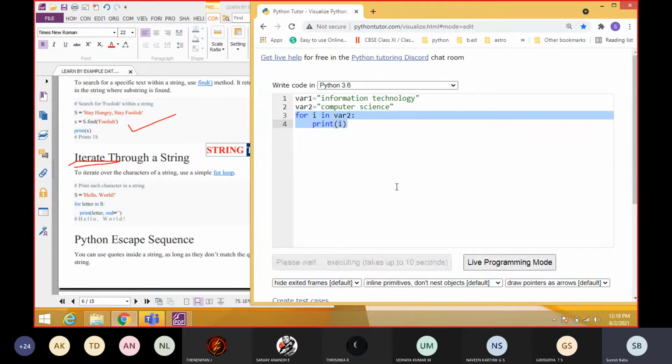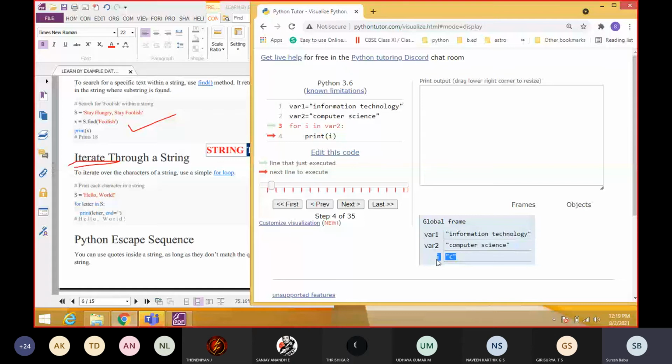First iteration it detects only C. You understand here the output, students? Here, in the first iteration, I will be stored with the variable C. So see here the output C. The next one O. Next iteration M. Next character P. Next U, T, E, R. Like this it will process every character by using a for loop.